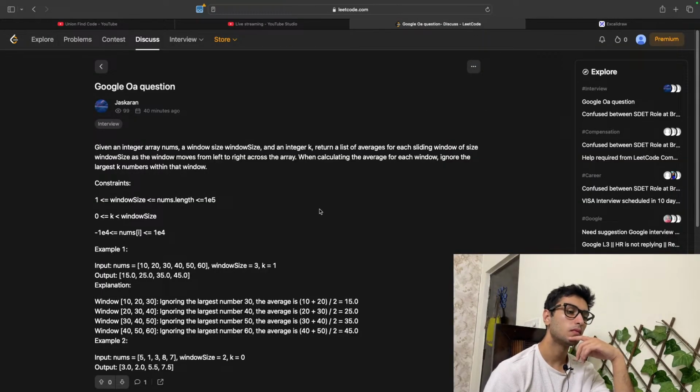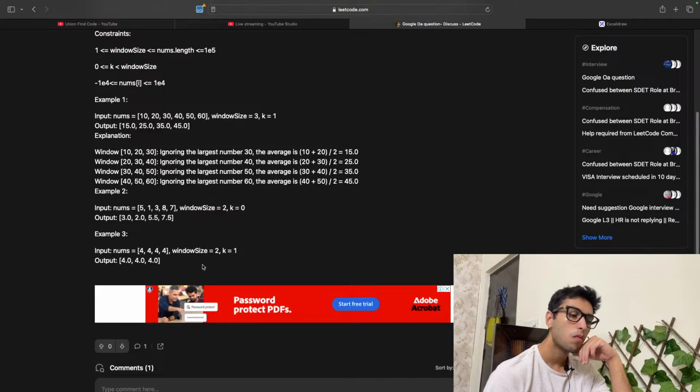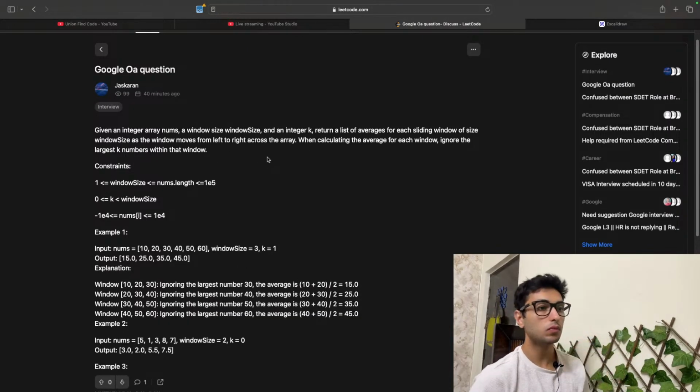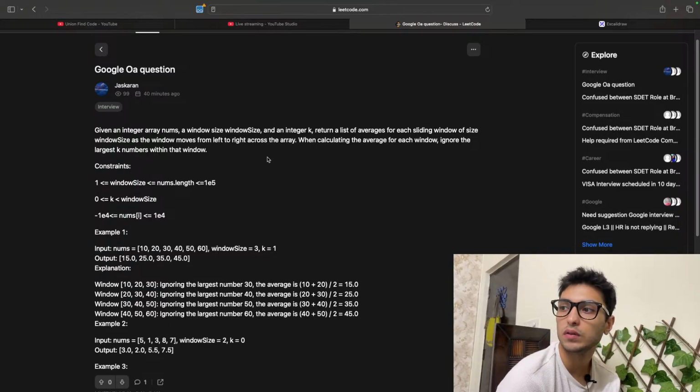Right. How would you do that? Each sliding window. So I know there is a question of median.